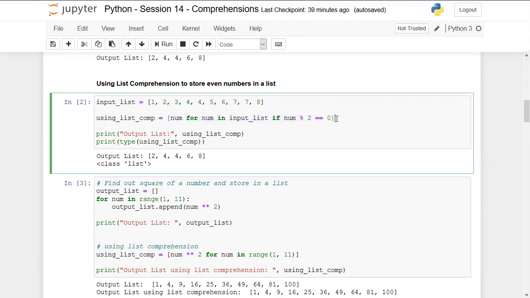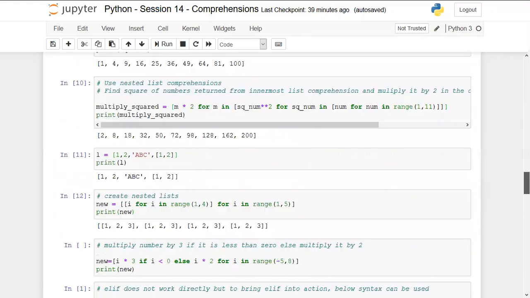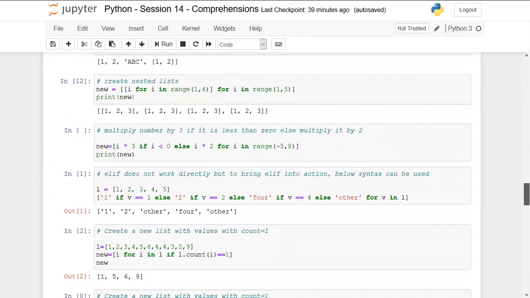But I already told you that once we are going to talk about if else both, then this will be changed. Now the precedence, or you can say the positions of this for loop and if condition will be changed now. Now you have to focus on how it will work along with if else. So using if else,